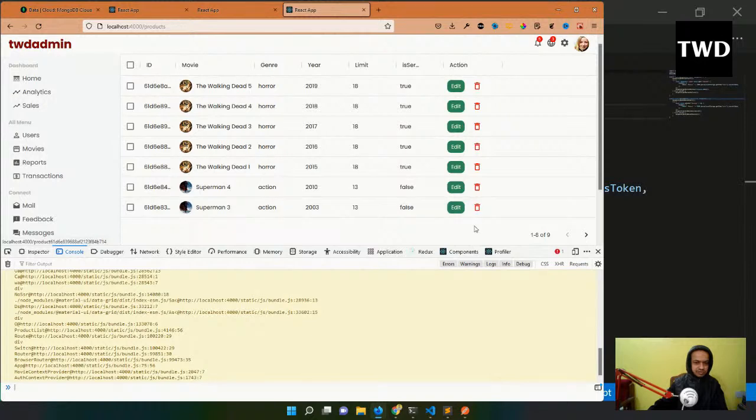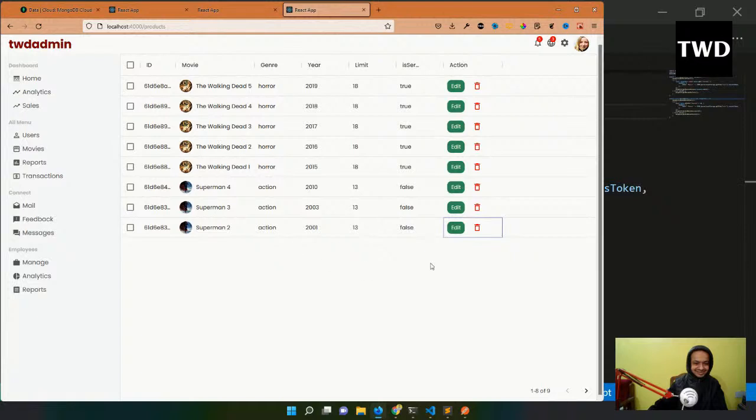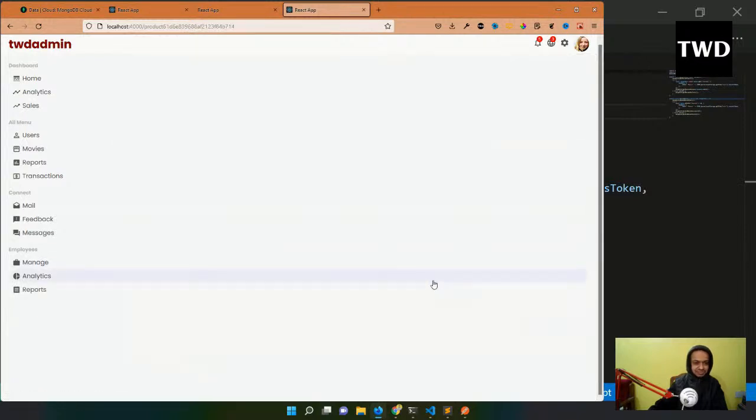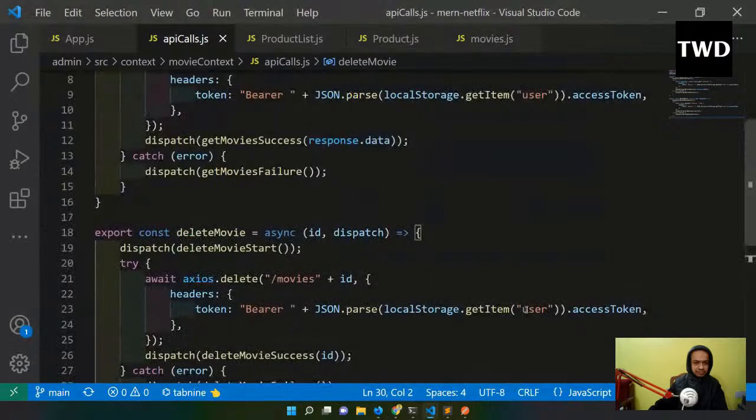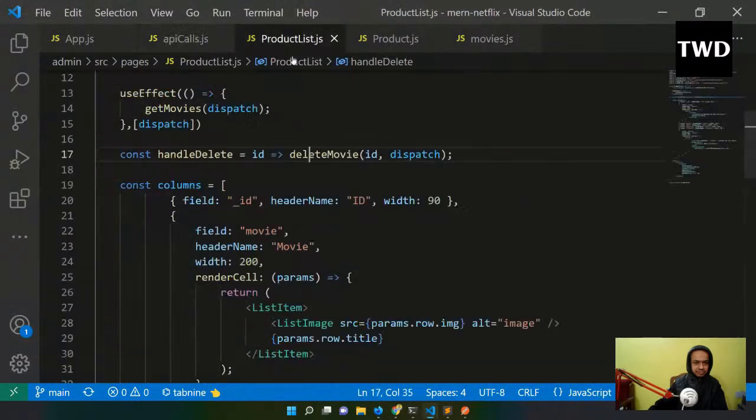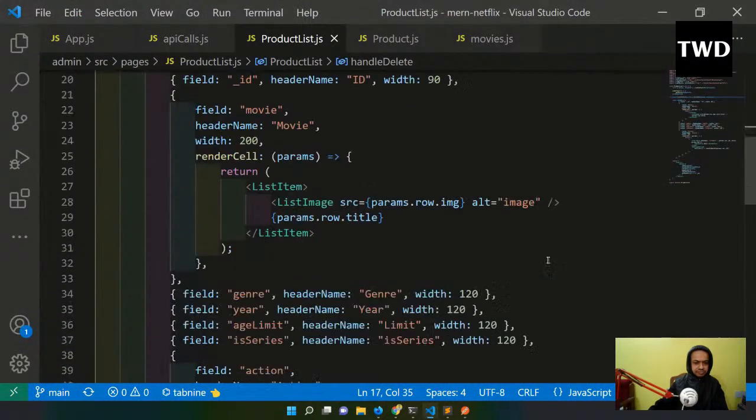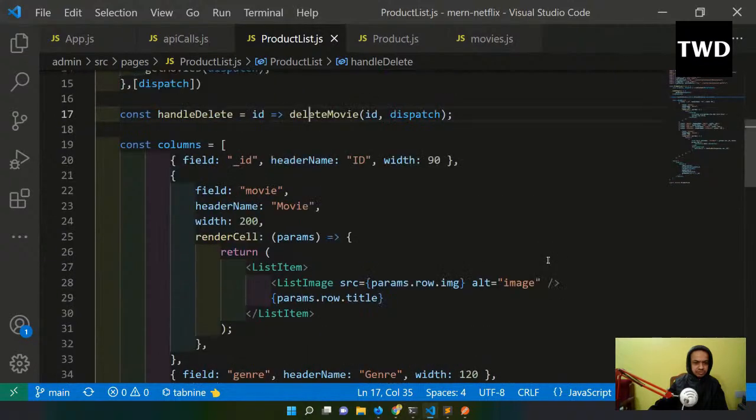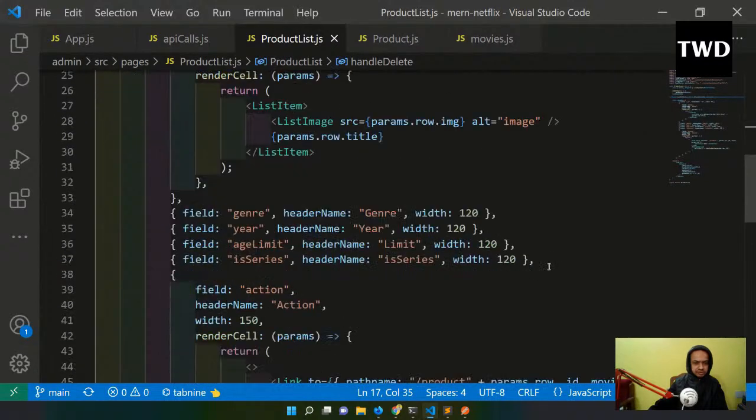If I go to, okay, Superman 2 was deleted actually. The Superman 2 was deleted. No, not deleted. Let me see if the edit is working. It is also not working. This slash is not going. So where is that edit?